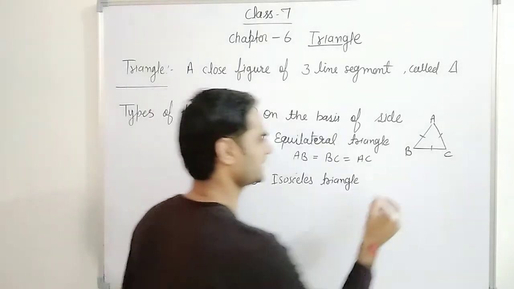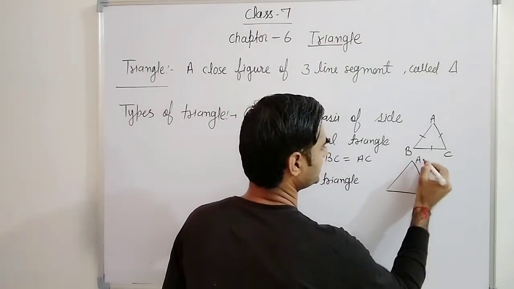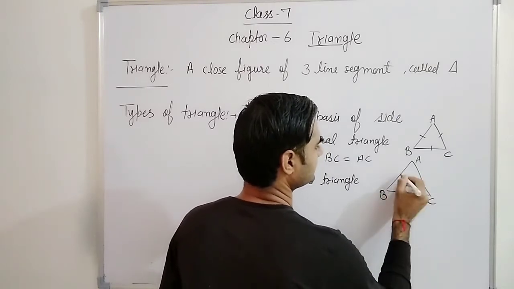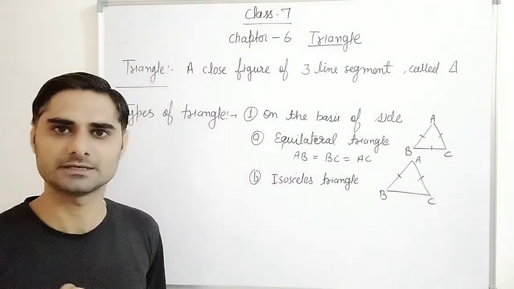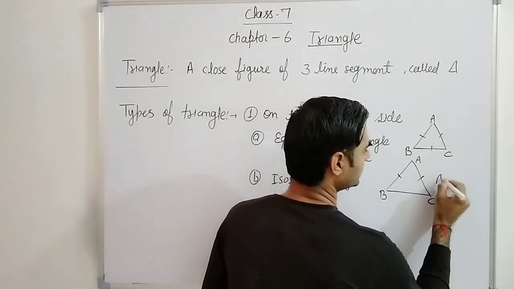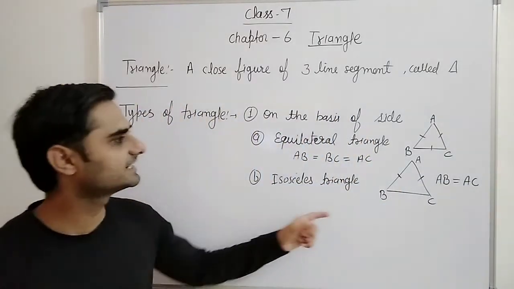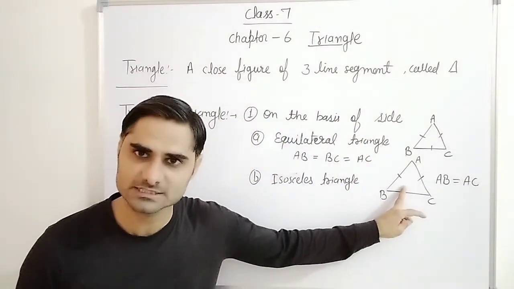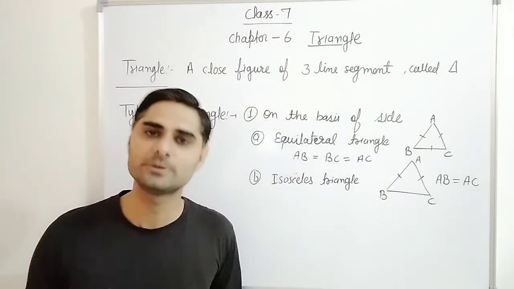Any 2 sides you can say, like I am just drawing a figure here for isosceles triangle. This is A, B and C. In this one AB is equal to AC. If 2 sides are equal, then it is called isosceles triangle. If three sides are equal, then it is called equilateral triangle.